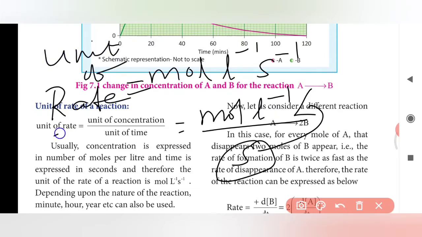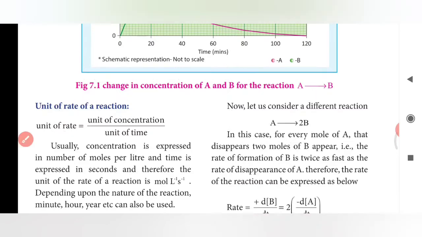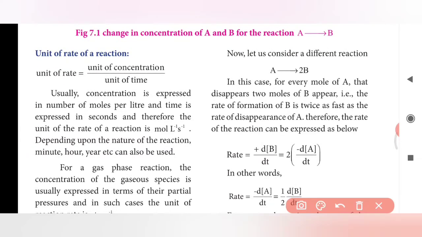The unit of rate is nothing but mole liter power minus 1 and second power minus 1. Usually concentration is expressed in number of moles per liter, and time is expressed in seconds. Therefore, the unit of rate of reaction is mole liter power minus 1, second power minus 1.